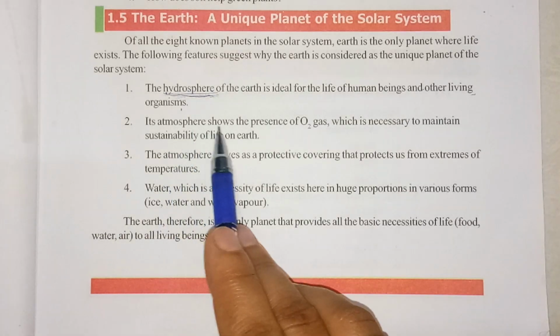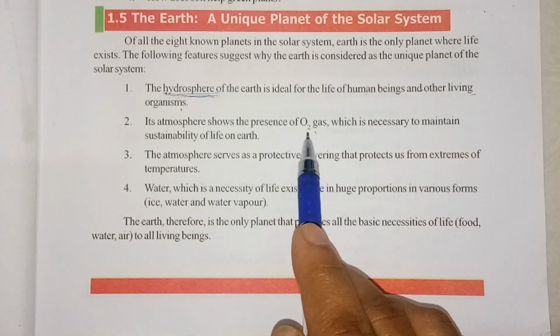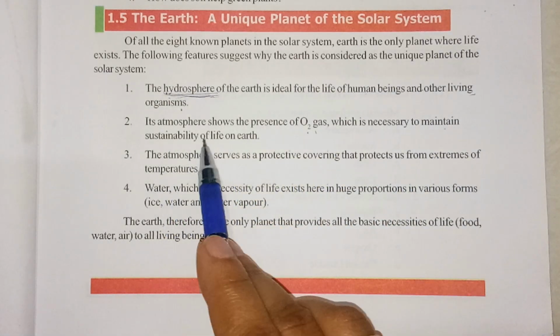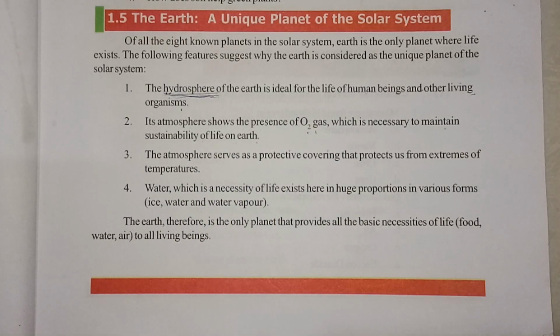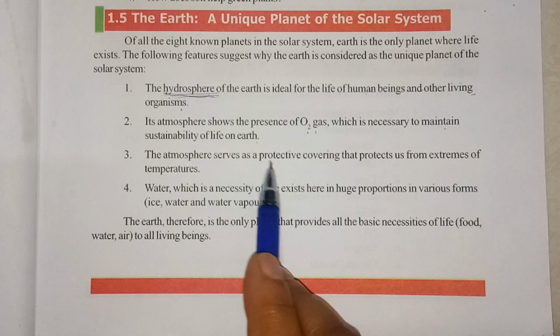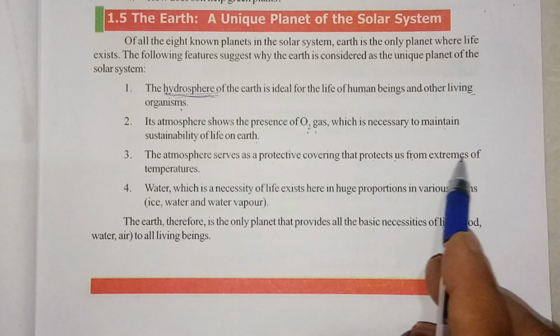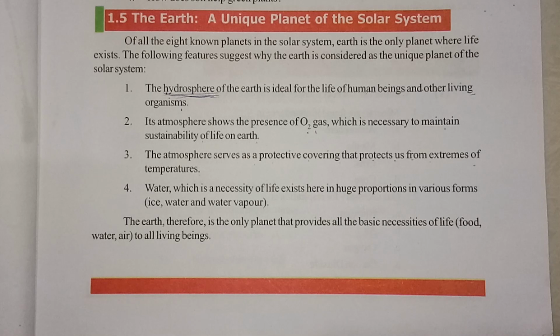Its atmosphere shows the presence of oxygen gas, O2, which is necessary to maintain the sustainability of life on Earth. Students, without oxygen we will not be able to survive. Along with water, air is also very important for us because we breathe in air and air contains oxygen. The atmosphere serves as a protective covering that protects us from extremes of temperature. Earlier we learned that the atmosphere is a blanket around us. It protects us from harmful UV rays and the extreme temperature of the sun.